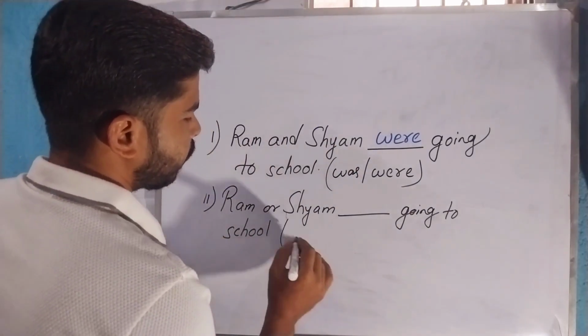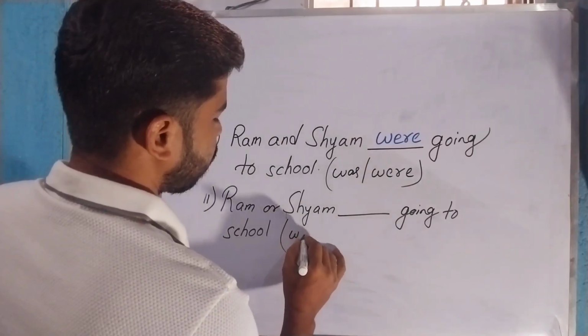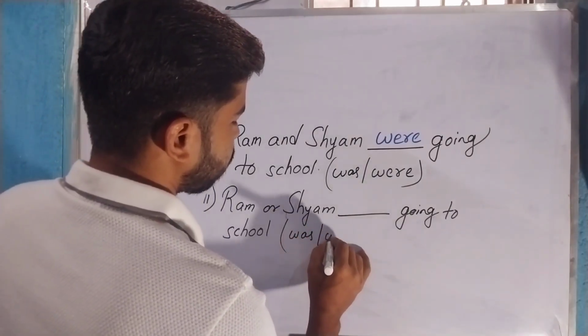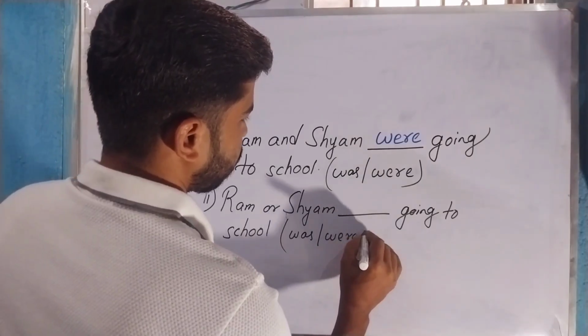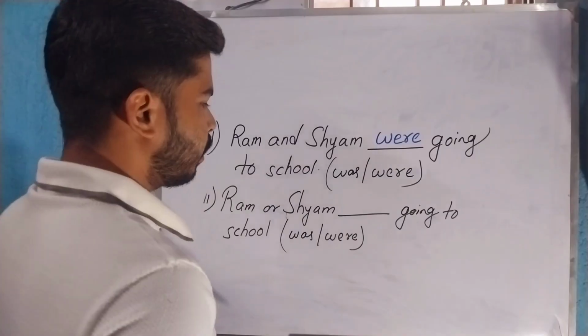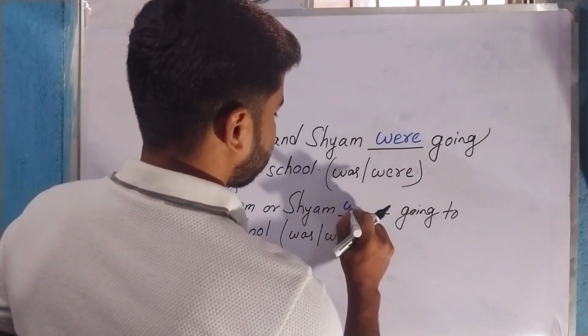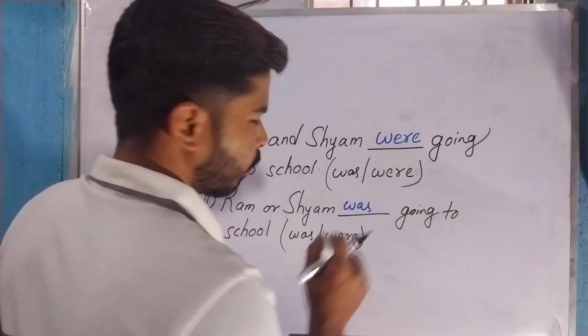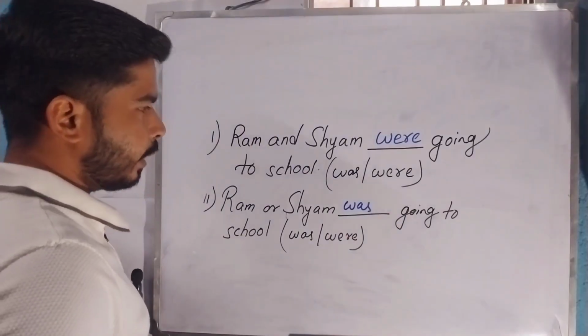Okay. So in this case, what will be the answer? Was or were? So in this case, the answer will be was.